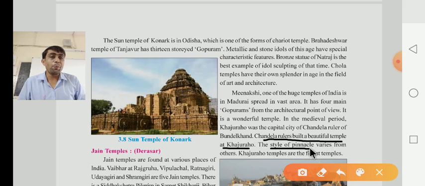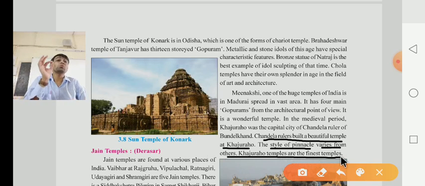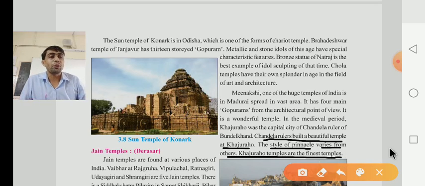The style of the pinnacle, meaning shikhar, the top level, varies from the others. And Khajuraho temples are the finest temples. Finest means best.